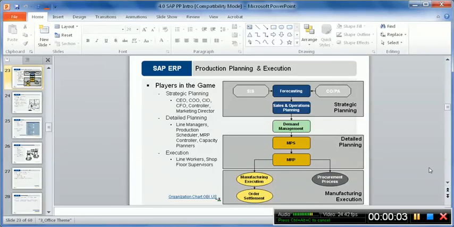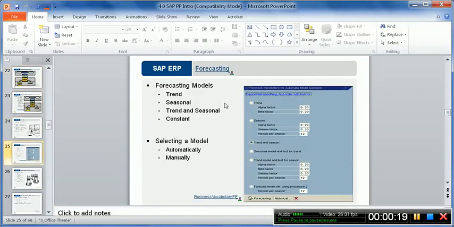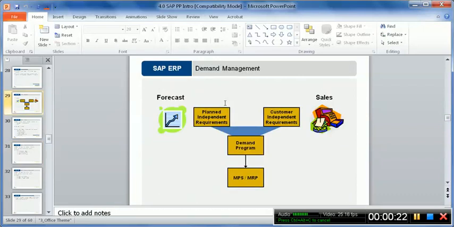So again, back to the planning cycle and the entire production planning and execution, after having discussed some of the planning strategies. We started with forecasting, and we discussed sales and operation planning and some of the possible strategies. Once the strategies are confirmed and sales and operation planning is done, it is based either on planned independent requirements, meaning the data is coming from the forecast, or customer independent requirements, meaning it's a make to order scenario,